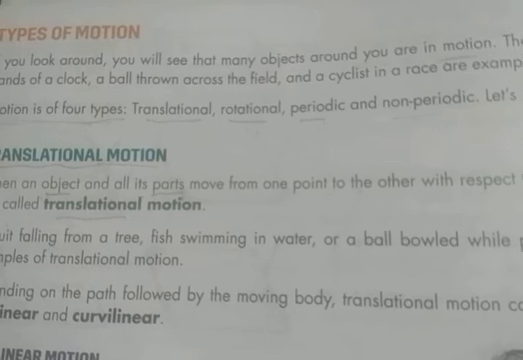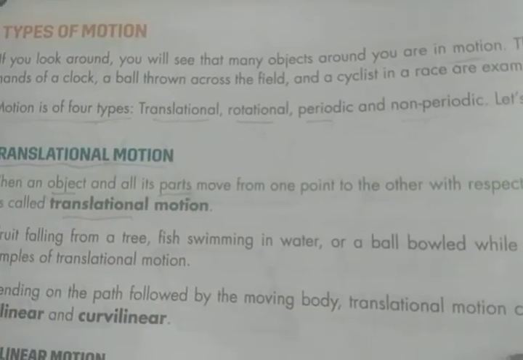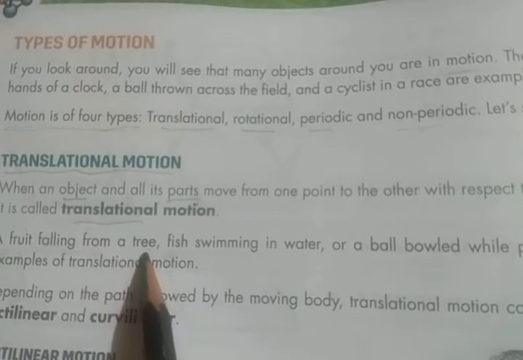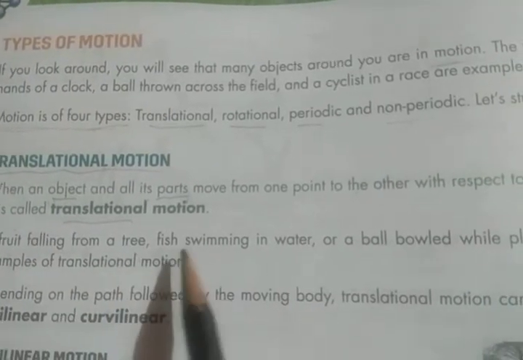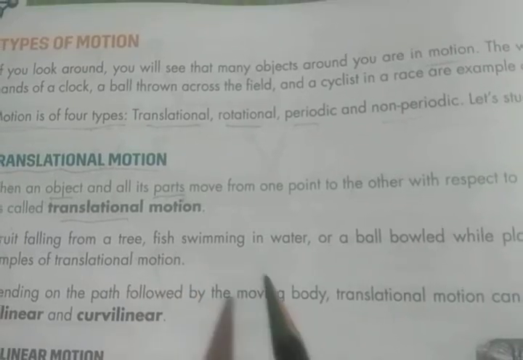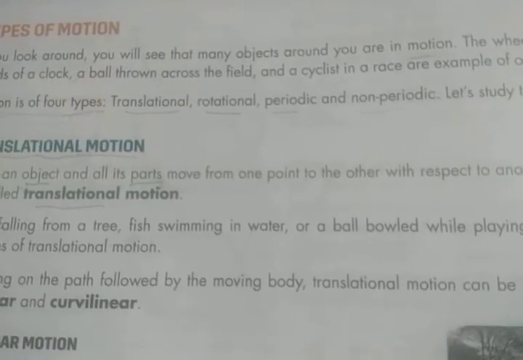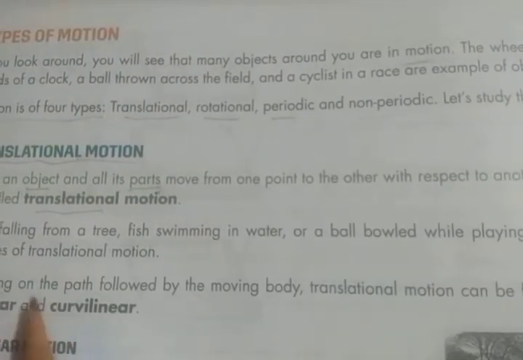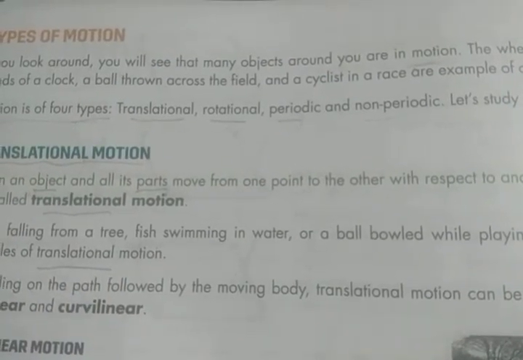For example, a fruit falling from a tree, a fish swimming in water, or a ball bowled while playing cricket are some examples of translational motion.